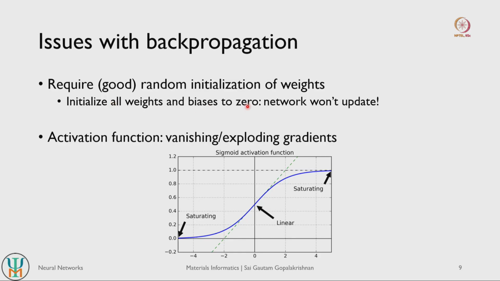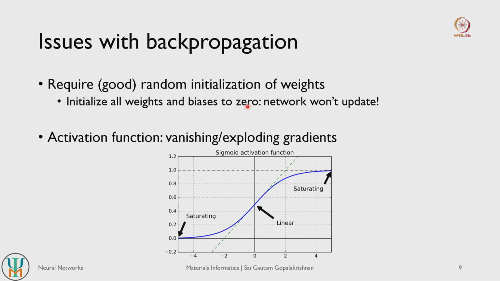So the most trivial example is, let us say you initialize all the weights and biases to 0, right. So all the weights and biases are 0, so then the network will update a 0 value, let us say for a classification task, because all the inputs are 0. So if all the inputs are 0, your likelihood of crossing the threshold of your decision function is 0, and you would basically have a 0 output, right.